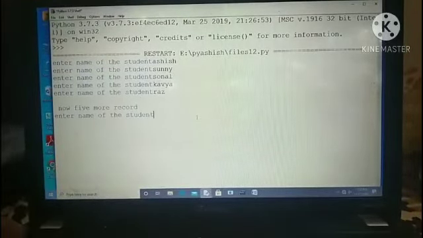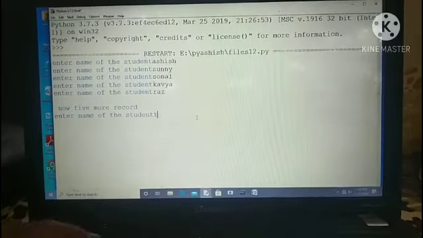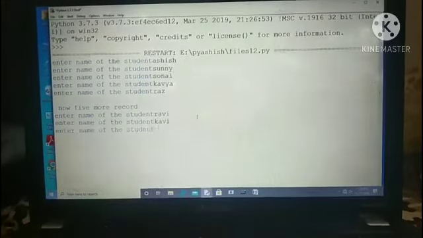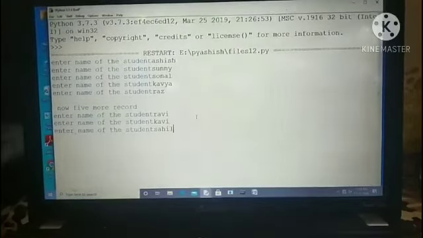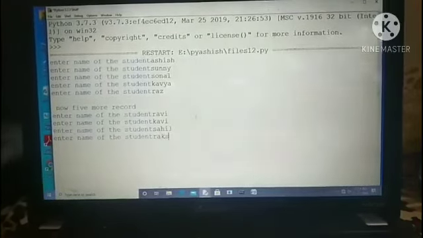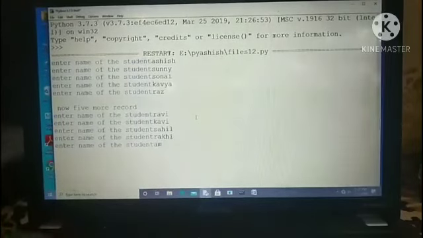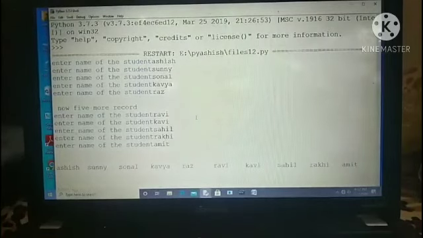Now for 5 more records I have given Ravi, Kavi, Sahil, Rakh and Amit. 10 records are there. Now you can see it will print all the 10 records. You have seen all the 10 records are printed.